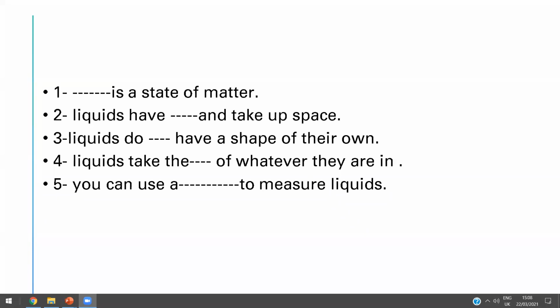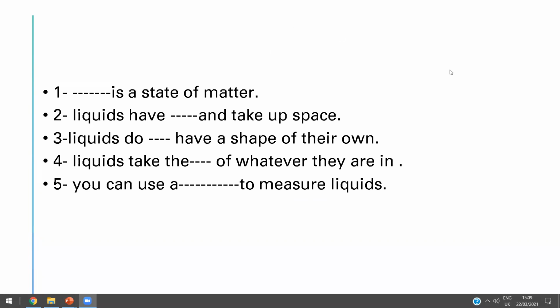Yes, Abdurrahman Ammar. What can you use to measure the liquid, honey? How can we measure the volume of liquids? Can you use a balance or a measuring cup? What, honey? I can't hear you.